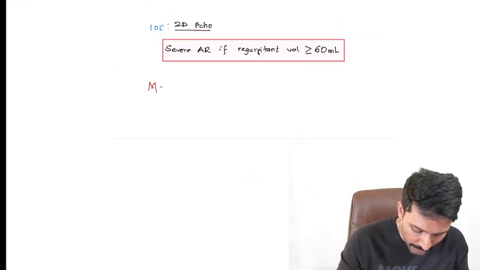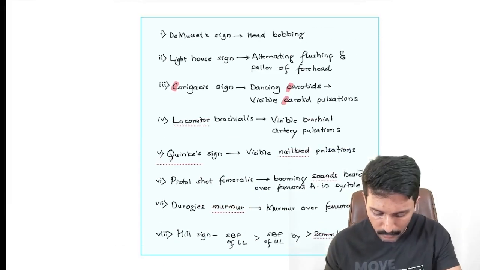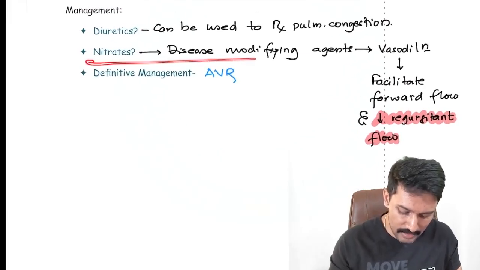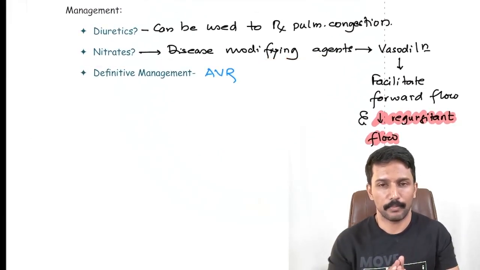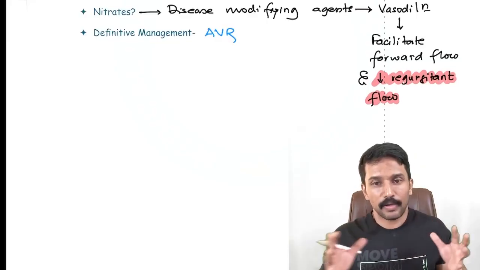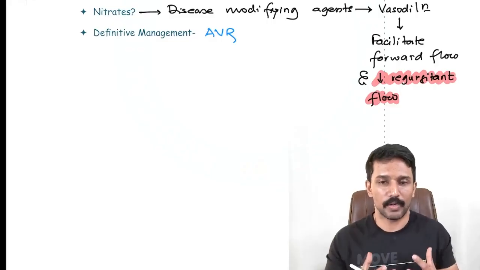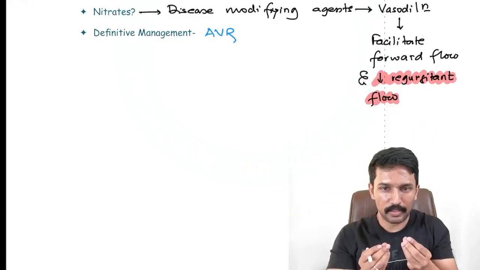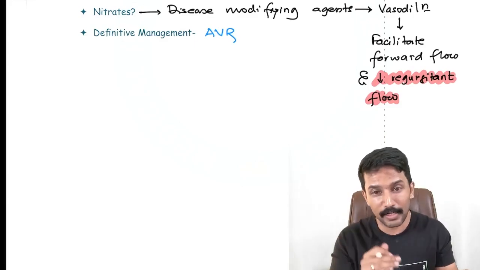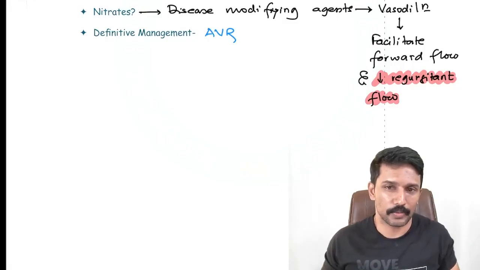Now, when it comes to the management of AR, you have to remember one extra point. What is the point I want you to remember? When we're talking about AR management, nitrates have a disease modifying role. Why? Because in AR, the eccentric left ventricular hypertrophy that is happening, it is because the ventricle is handling more blood. More blood is regurgitating back to the ventricle, adding to the end diastolic volume. To eject that, ventricle has to do more work. End diastolic volume means preload. Increased preload means ventricle develops eccentric hypertrophy.